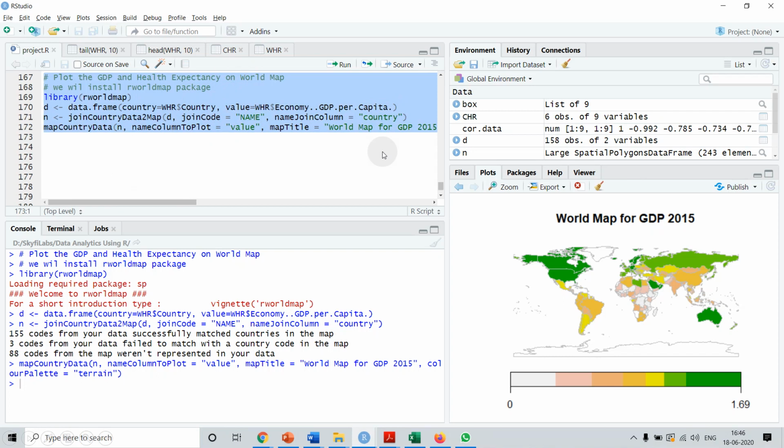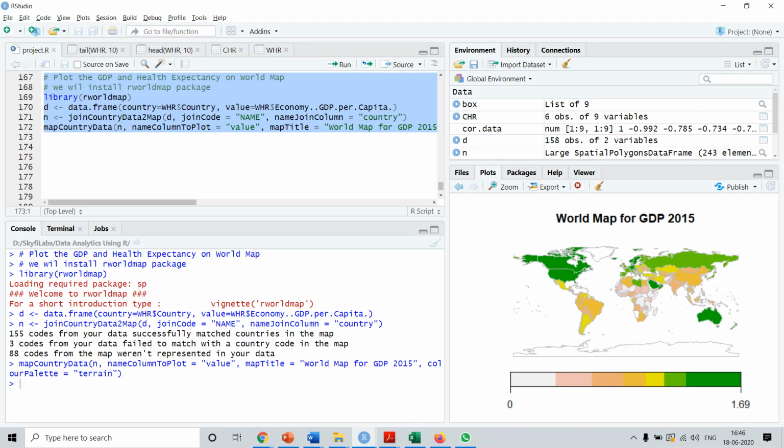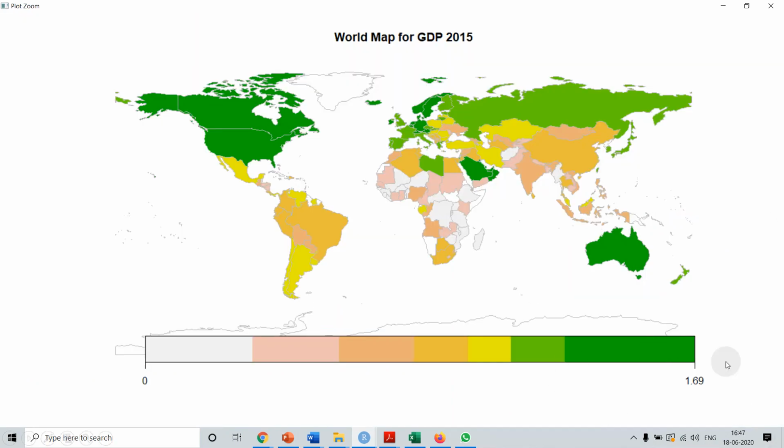Once we are doing this, then we can see over here, right, the countries which are having the highest economy, they are over here. The highest GDP values are in Australia, North America, Canada, these countries. Okay, then the next level over here is maybe Russia and some other countries over here, UK, right, like this. So based on the economy, the colors are set over here.